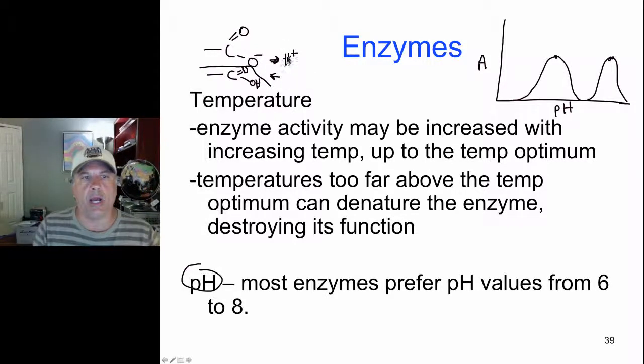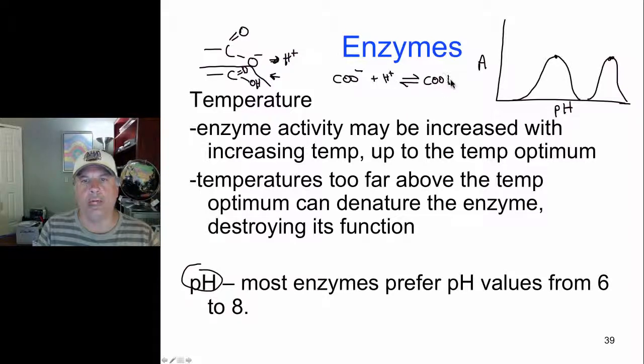Well, how can hydrogen ion concentration in solution, the pH, affect this? Let's look at it this way: COO minus, indicating this carboxyl group, plus hydrogen ions yields COOH, uncharged. This is just a little reaction here. At very high concentrations of hydrogen ions, that will drive the reaction to the right because there's lots of reactant.